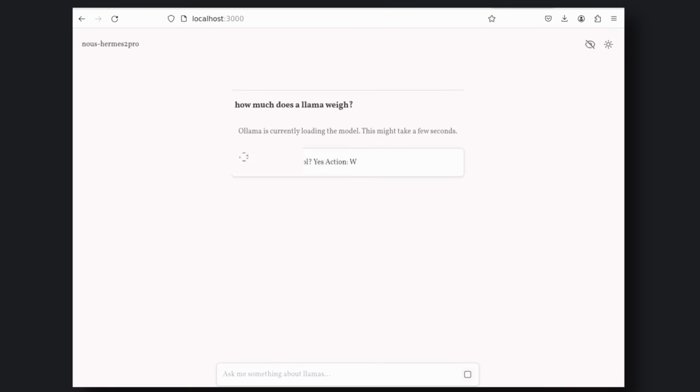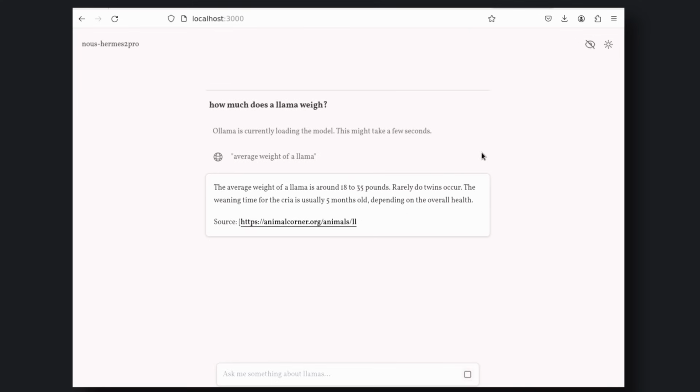When you enter your first prompt, it will check with Ollama if it has that model installed locally. If it's not available locally, it will automatically download it and install it, and then it will continue with the search and produce the output. Here, I've asked it how much Ollama weighs, and it provides correct responses. It also appends the sources at the bottom of the message, so you can cross-check if needed.